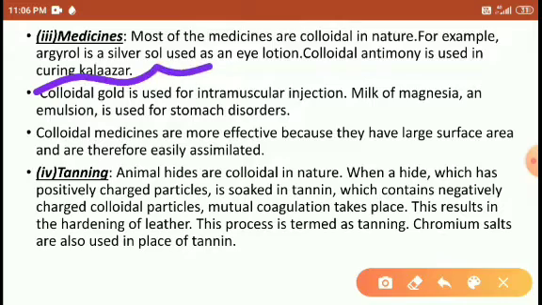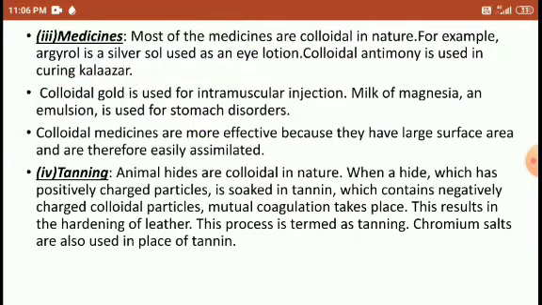Colloidal gold is used for intramuscular injection. Milk of magnesia, an emulsion, is used for stomach disorders. Okay, next is tanning.